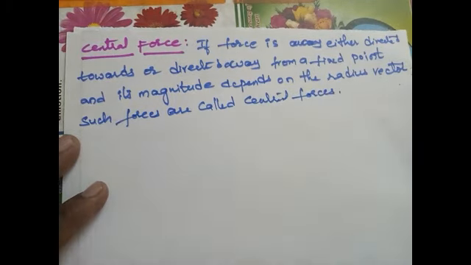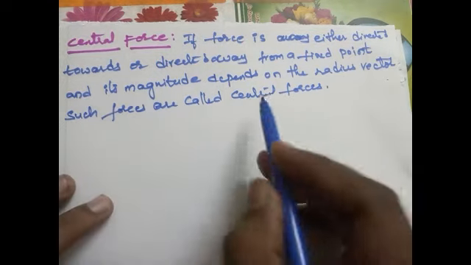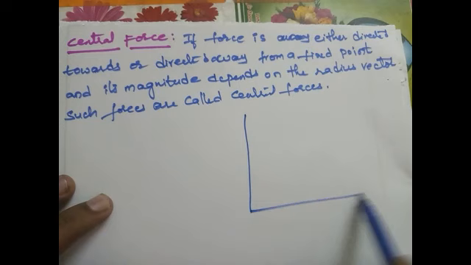Now here we take polar coordinates rather than Cartesian coordinates. Let us assume the x axis and y axis.